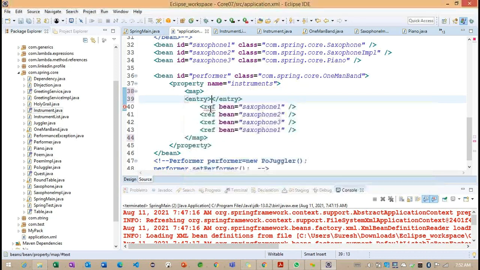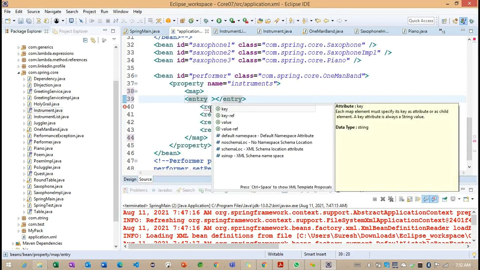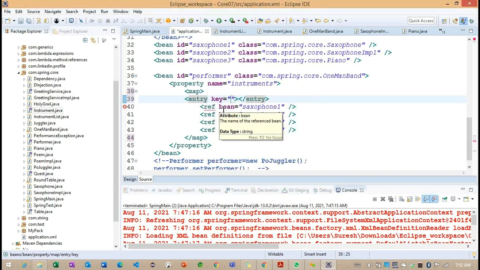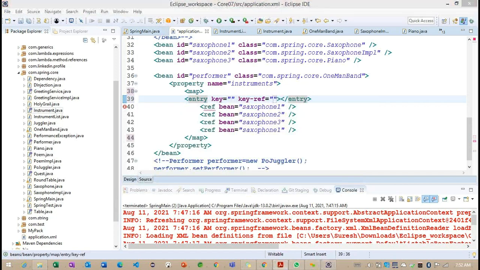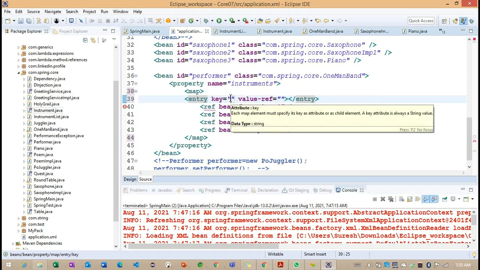So what map will contain here? Map is containing entry here. Inside this particular entry, so this is the key we need to specify. And after key, we can go for the key references here. Sorry. No, it is not a key reference. We need to specify the value reference. And so what is the key we can provide? The key we can define whatever we want to.